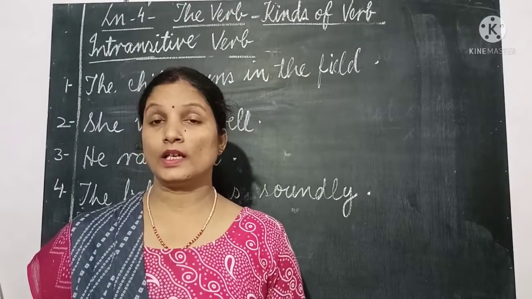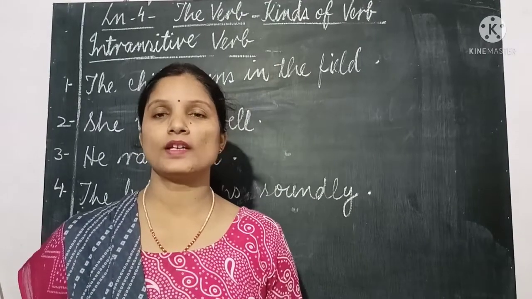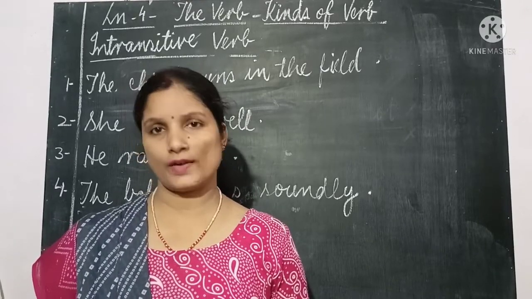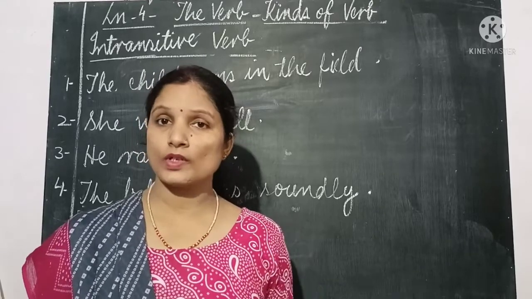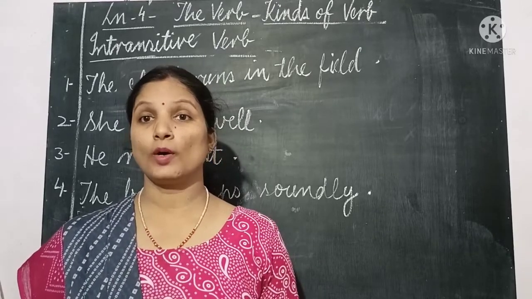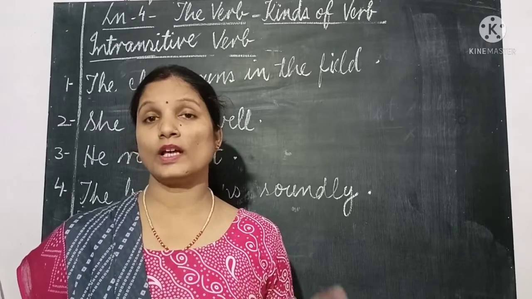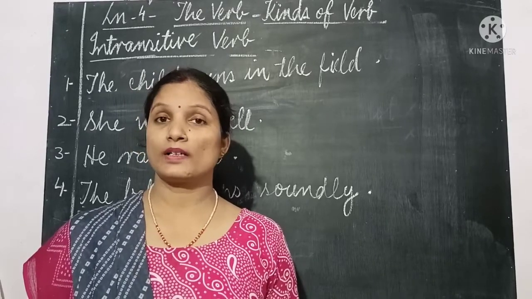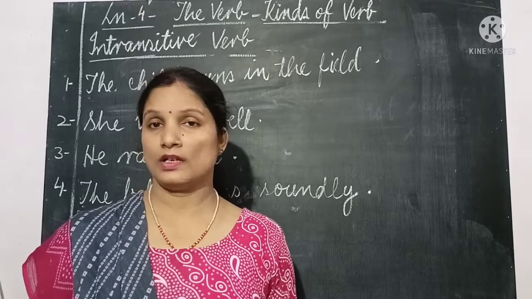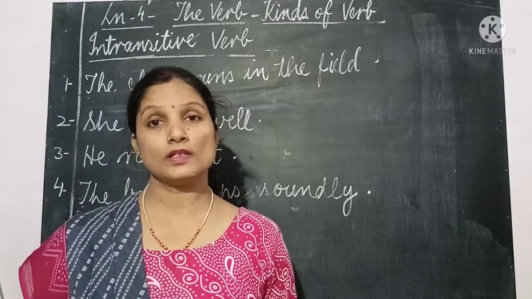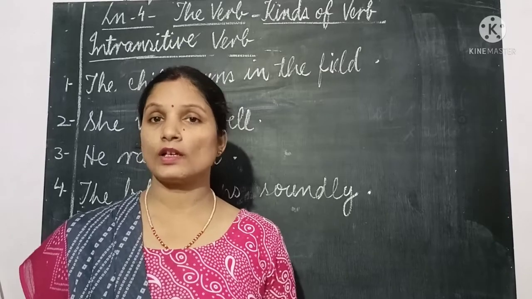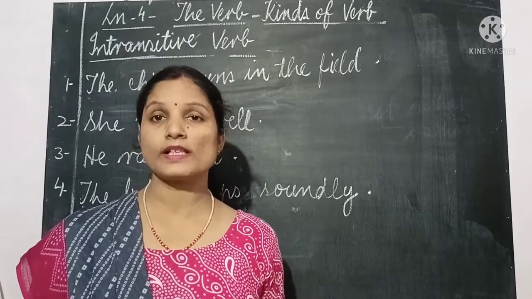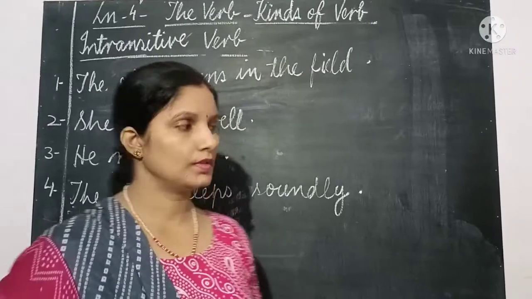Now children, let's see. If you will see, some words are added after the verb in intransitive verbs. Then what do we have to do? To know whether the next words which are added to the verb are objects or not. Because if they are objects, the verb becomes transitive. But if those words are not objects, it means the verb is intransitive. So to clear the confusion whether the verb is transitive or not by seeing the next words, let's see what we have to do.